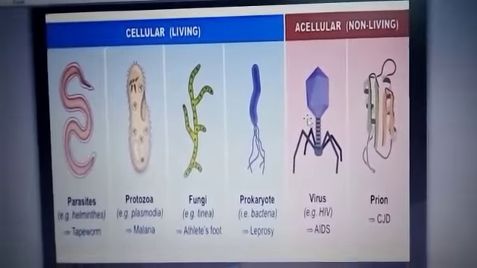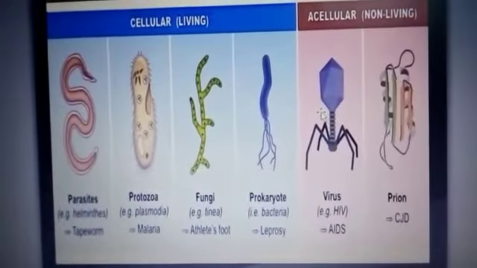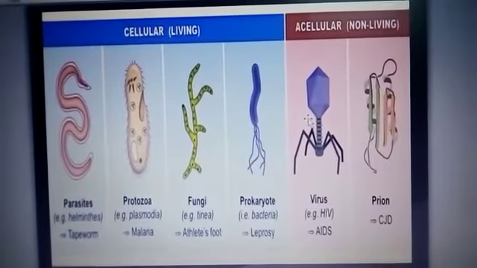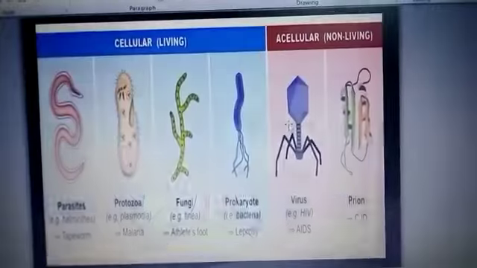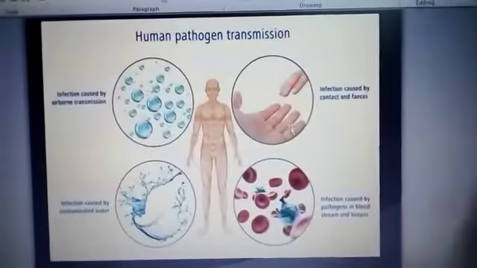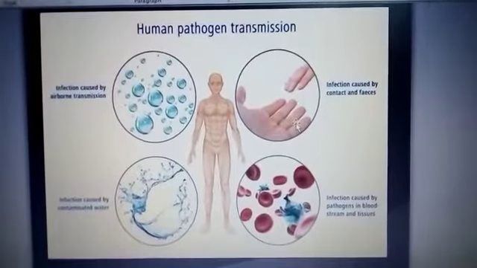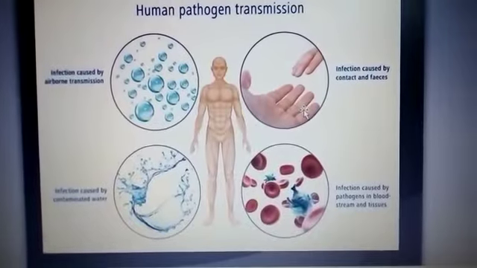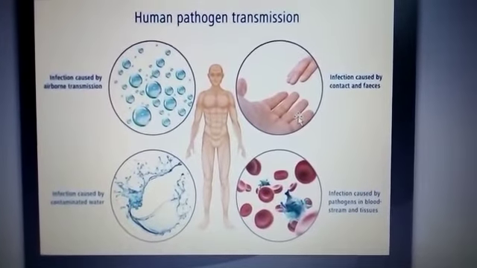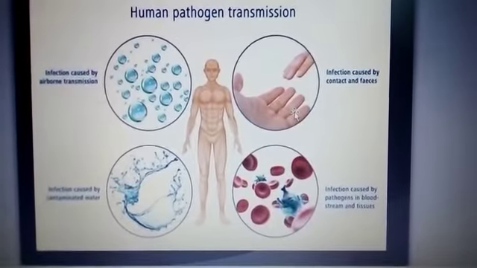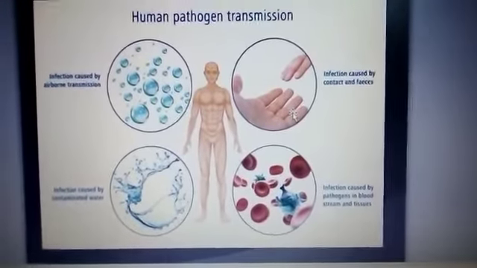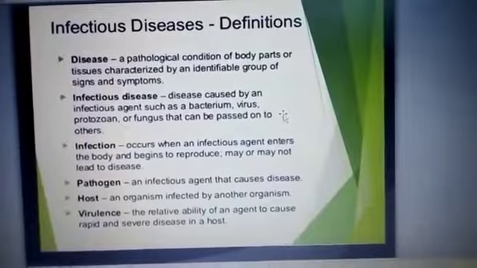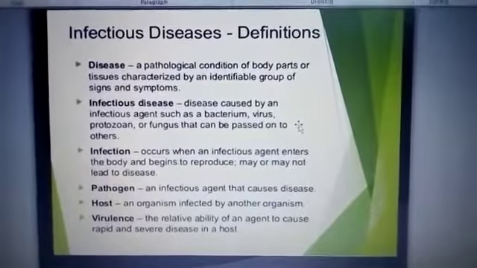There are different types of pathogens you can see: parasites, protozoa, fungi, prokaryotes, virus and prion. The prokaryotes means bacteria. Then how the transmission takes place. Already we discussed infection caused by airborne transmission, direct contact, through the feces, contaminated water, and through the bloodstream.